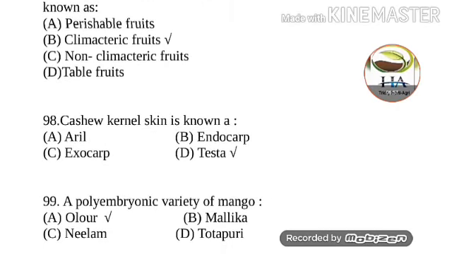Next question is, the cashew kernel skin is known as. Options are aril, endocarp, exocarp, and testa. So cashew kernel skin is known as testa.